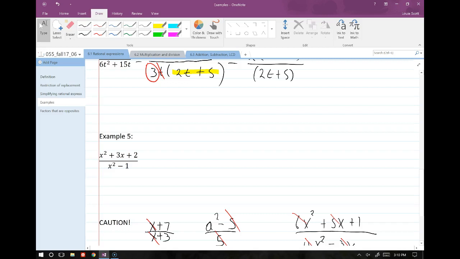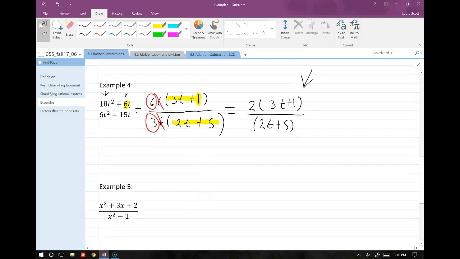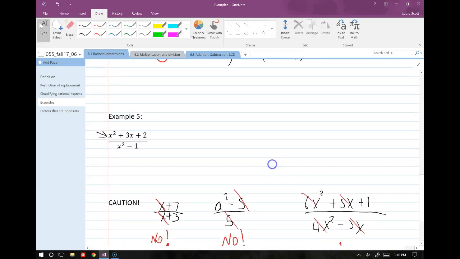All right. So here's another example. So this one's a little bit different than the ones we've just been doing. The ones we've just been doing, we were factoring a single factor out of each term. For this one, we'll fully factor this top polynomial, and the bottom, and we'll see if we can cancel any like factors. What does this top one factor into?